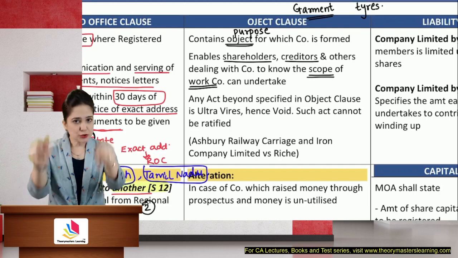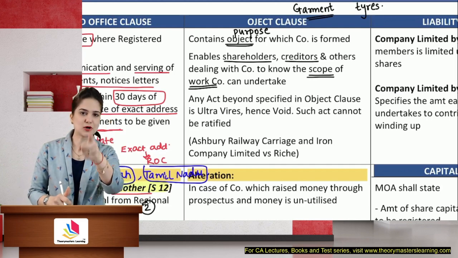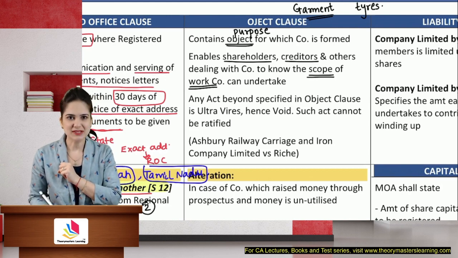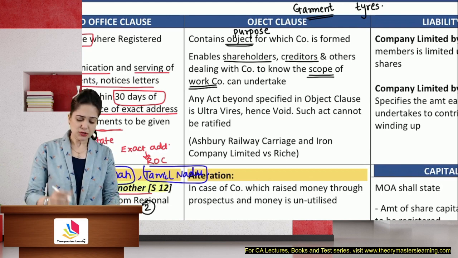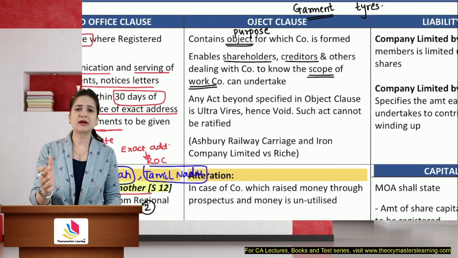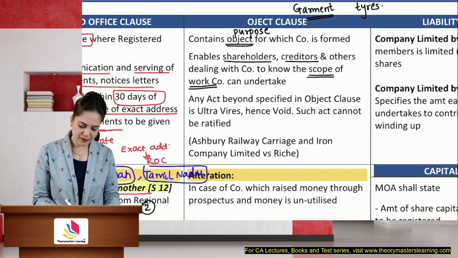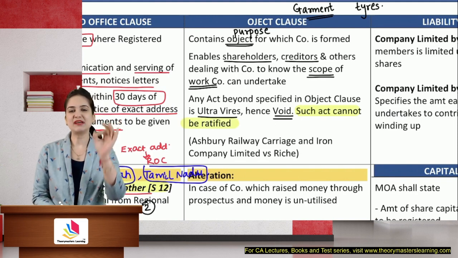Third party, you should have checked whether the company is authorized to manufacture tires or not. This is the doctrine of constructive notice. Yes, do you agree? So the third party should check the objects of the company, whether the company is authorized to manufacture those goods or not. Any act beyond the object clause is ultra vires. It is hence void. Such an act cannot be ratified even with the unanimous consent of each and every member.